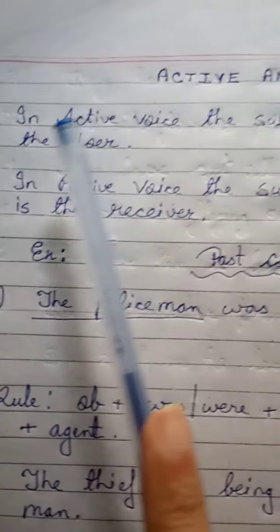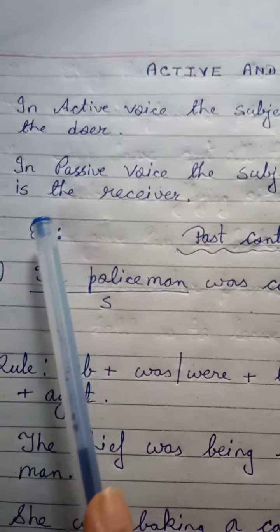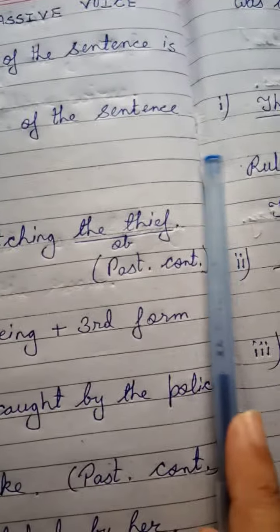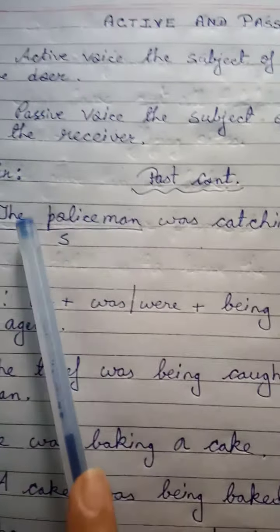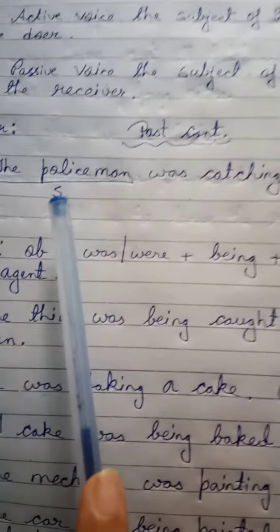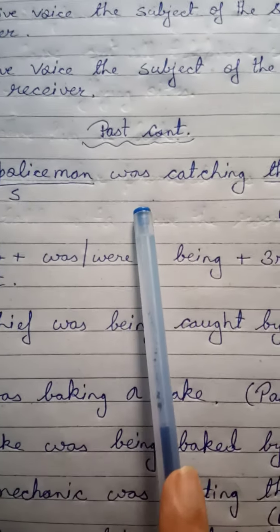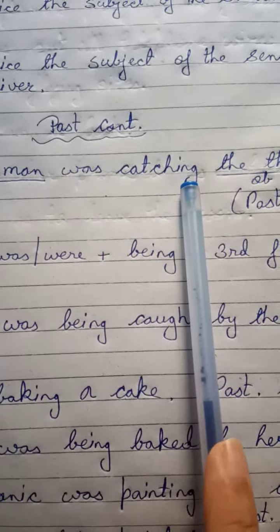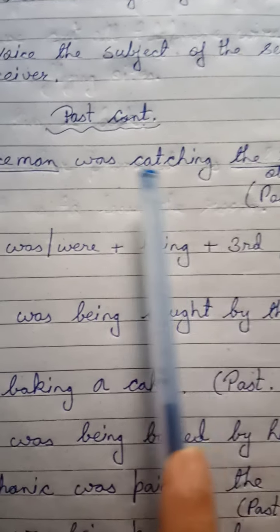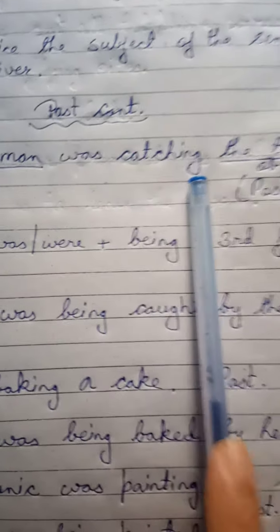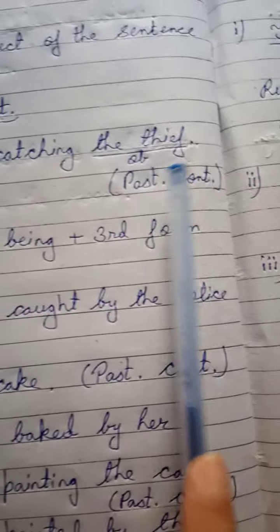Now let's start. In active voice, the subject of the sentence is the doer, and in passive voice, the subject of the sentence is the receiver. Now let's start with past continuous tense. Look at this sentence: The policeman was catching the thief. The policeman is the subject over here. Was is the helping verb. Catching is the verb. Ing denotes that it is continuous tense and was denotes that it is past continuous tense. And the thief is the object.